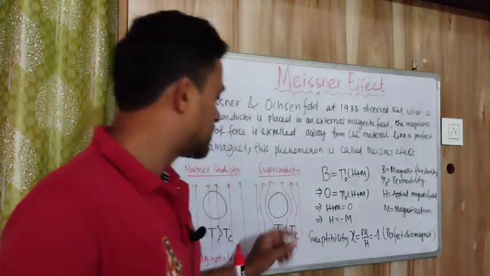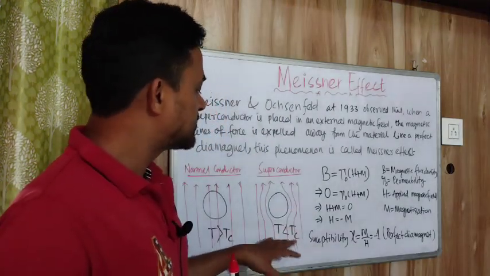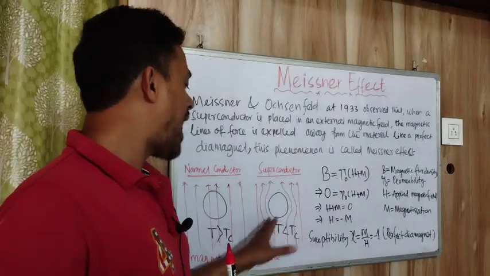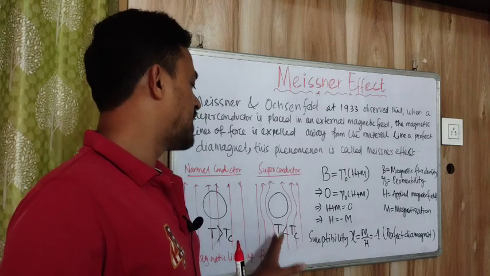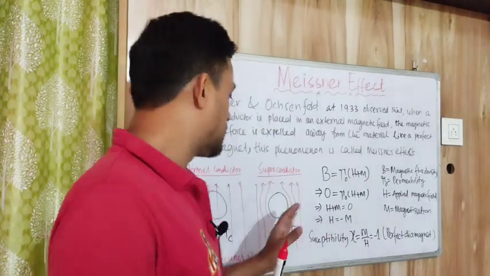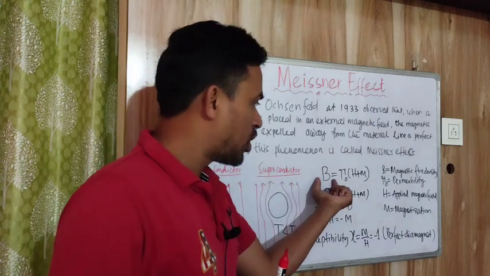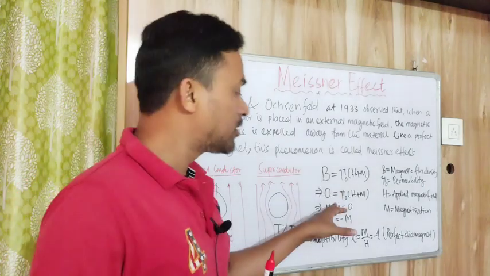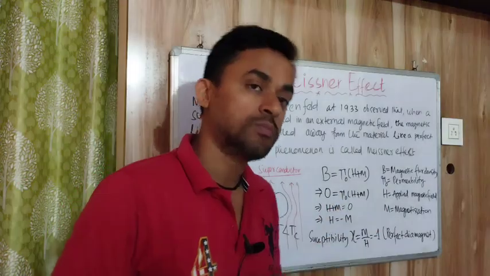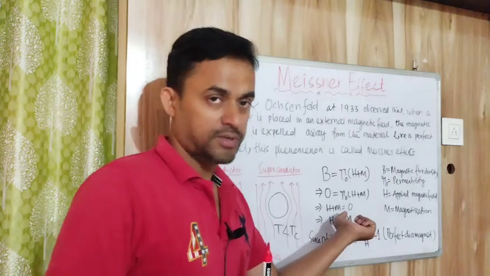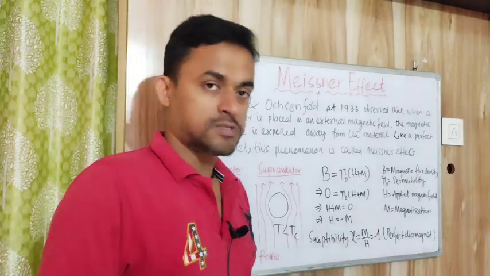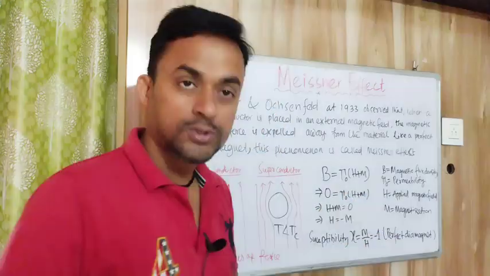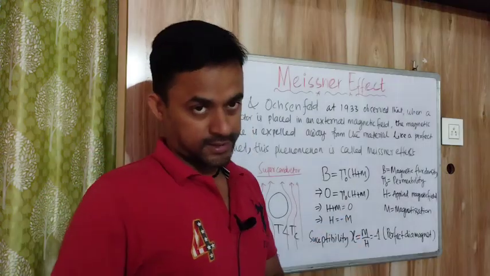But in case of superconducting materials, we are saying the magnetic lines of force do not enter inside the material and go away when they approach it. What does it mean? That means the magnetic induction, the magnetic flux B, becomes 0 for the superconductor. So if we put B equal to 0, then we have mu naught (H plus M) equal to 0. Mu naught is the intrinsic property of materials. It won't become 0. It might be a very small number, but it won't be 0. So mu naught will not be 0, then H plus M will be 0. Then H equal to minus M.